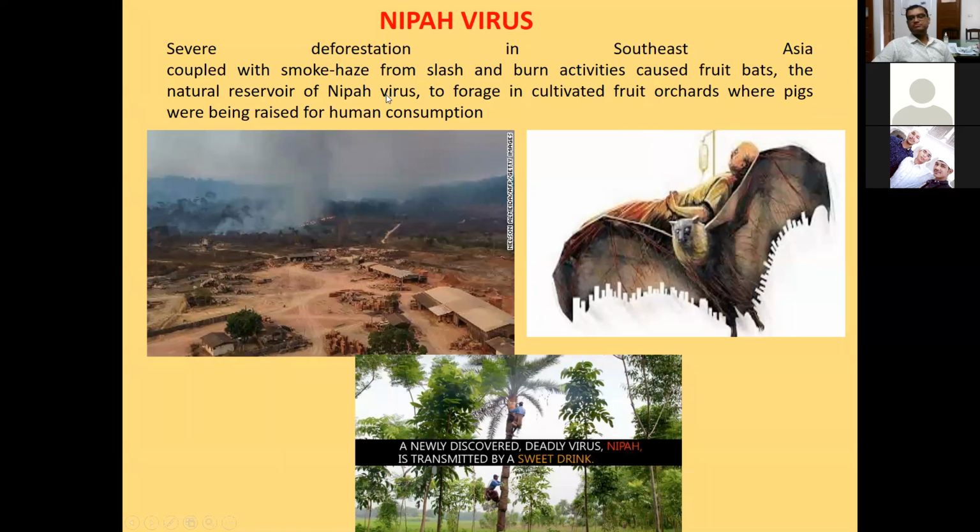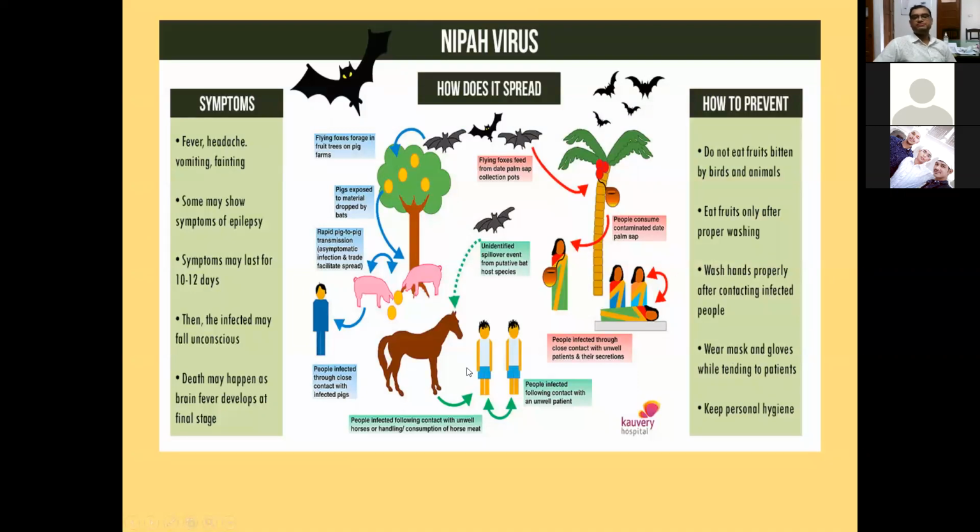So these bats moved from the jungle to those pig farms, and transmitted the disease to the pigs. It was first transmitted to the pigs, and from pigs it was transmitted to human beings through their discharges or when we come in contact with the pigs. See in this picture, you can visualize that the bats are moving from the forest area to human dwellings, and they have transmitted the disease to the pigs, and among the pigs the disease started transmitting from pig to pig.